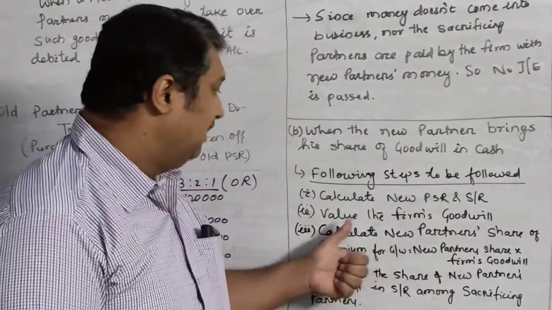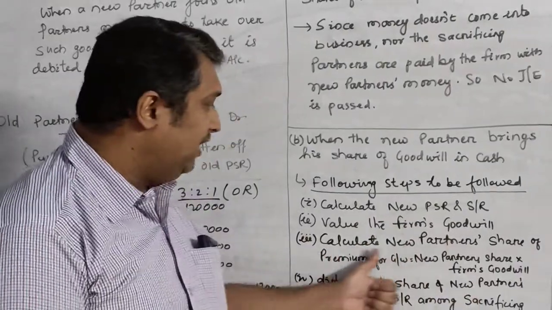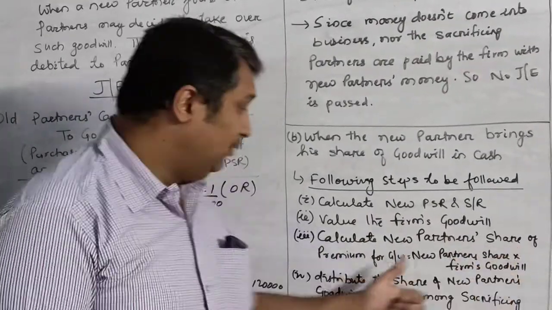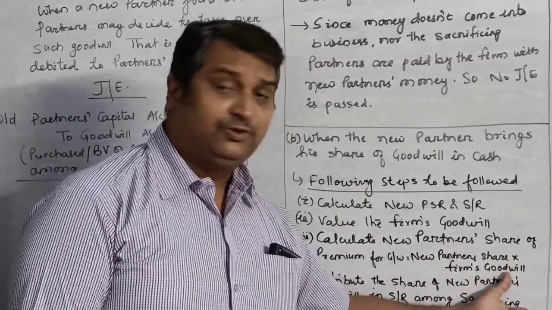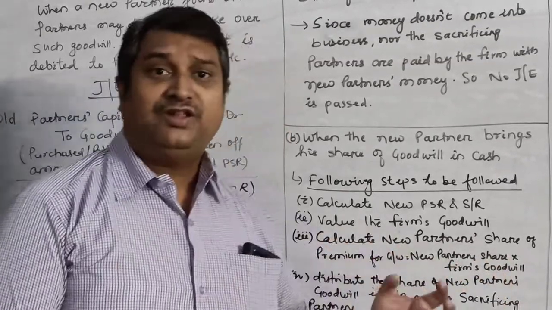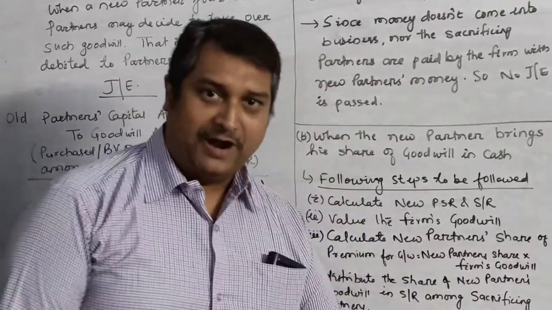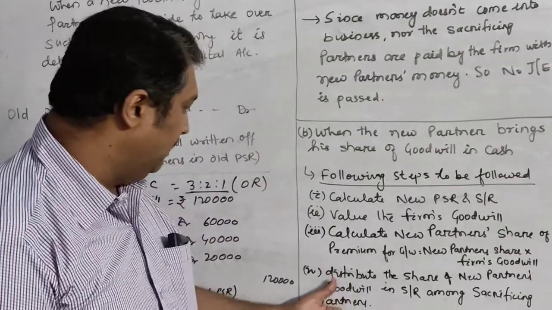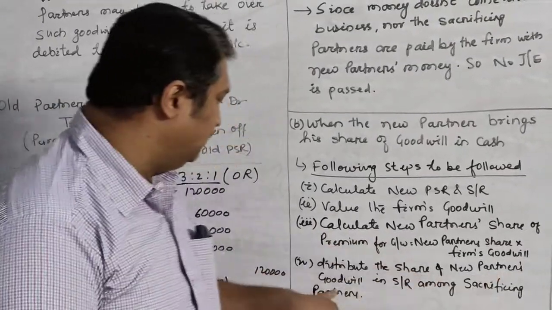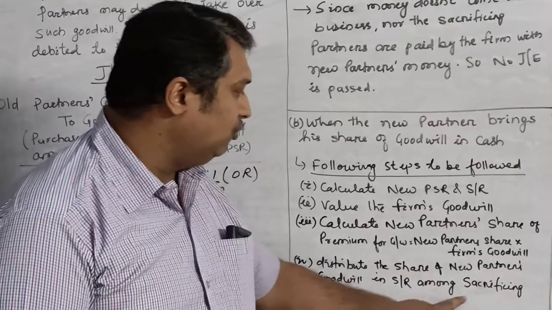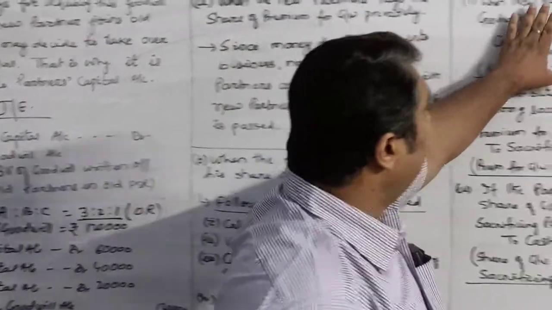In that case, after valuing the firm's goodwill, or if it is given, you will calculate the new partner's share. You can calculate the new partner's share with the formula: new partner's share into firm's goodwill. In some questions, the new partner's share of goodwill, the premium for goodwill, will already be given. If it is given, you will distribute the share of the new partner's goodwill in the sacrificing ratio amongst the sacrificing partners. Now it's time for the journal entries.